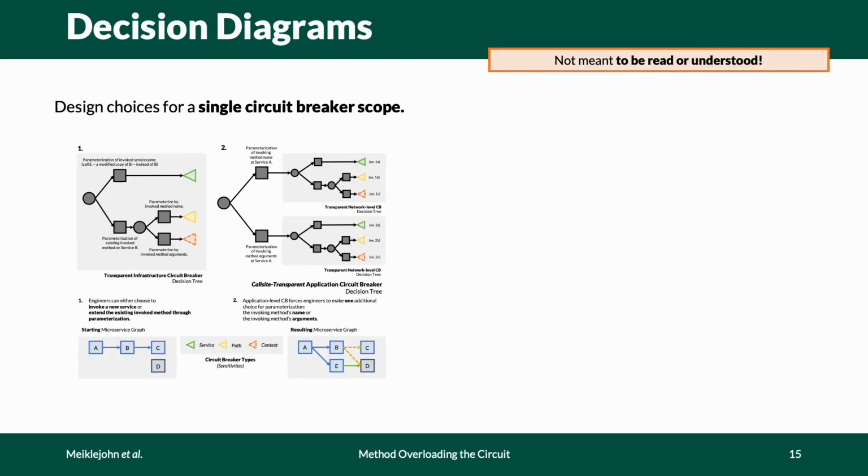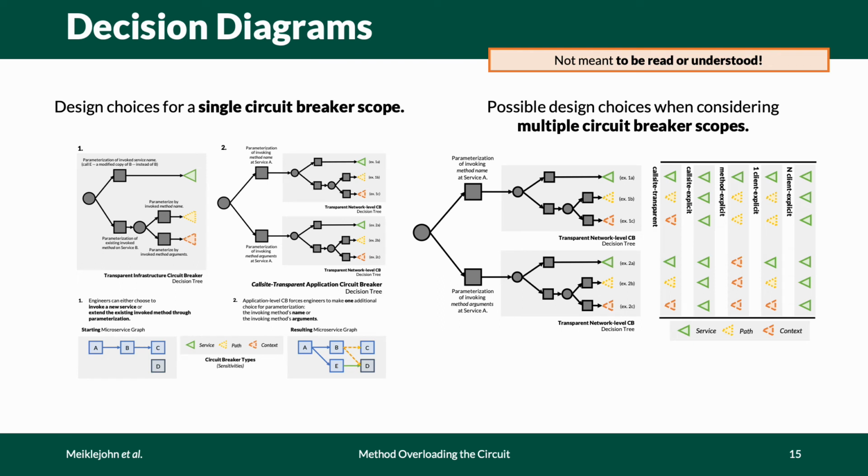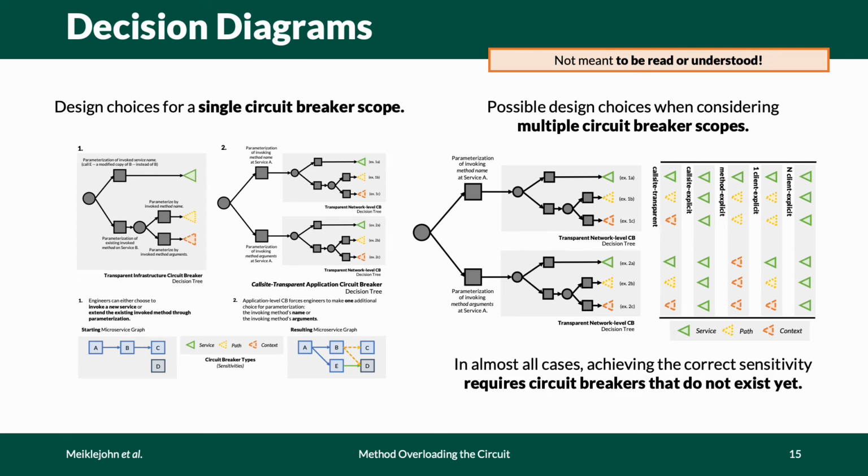Using these case studies, we are able to establish a decision procedure that informs developers which circuit breaker choice will provide the proper sensitivity. For example, by first looking at a single circuit breaker design and all the ways the application can be parameterized using our example applications, and then by looking at the implications of choosing different types of circuit breakers for that same application. In the majority of cases, achieving the correct sensitivity is not possible using the existing designs, therefore necessitating the need for path and context sensitivity.